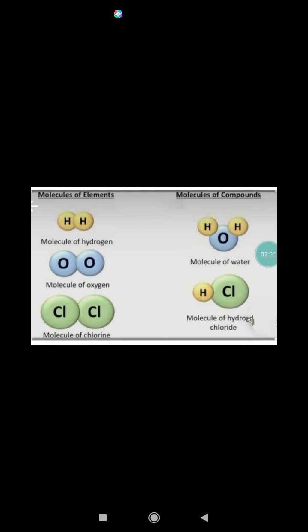Elements can exist as either atoms, examples: gold, silver, sodium, potassium, etc., or molecules, examples: molecule of nitrogen, molecule of hydrogen, molecule of oxygen, etc.